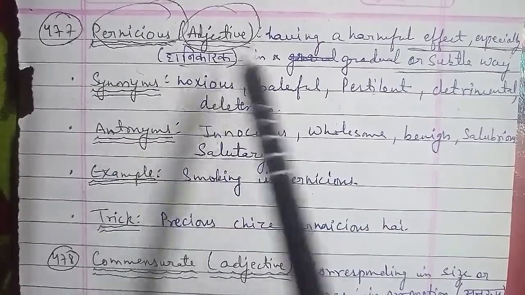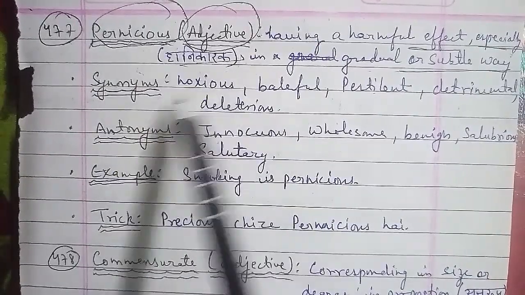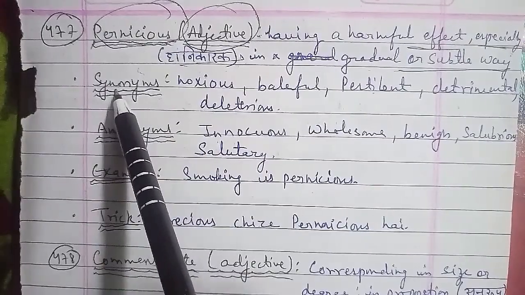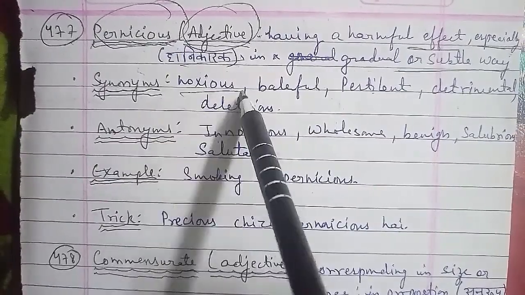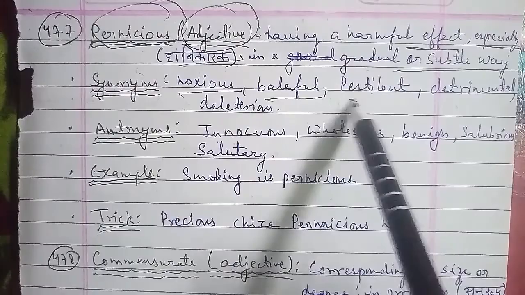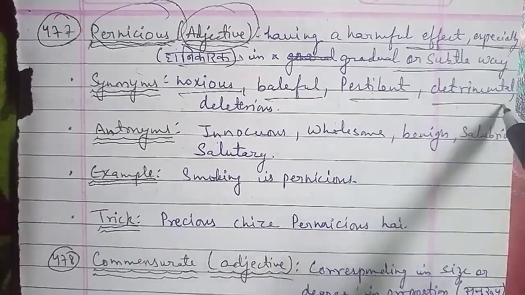Now, talking about the trick of pernicious here, the trick is precious चीजें pernicious हैं. तो precious चीजें pernicious होती हैं, precious चीजें हानिकारक होती हैं.